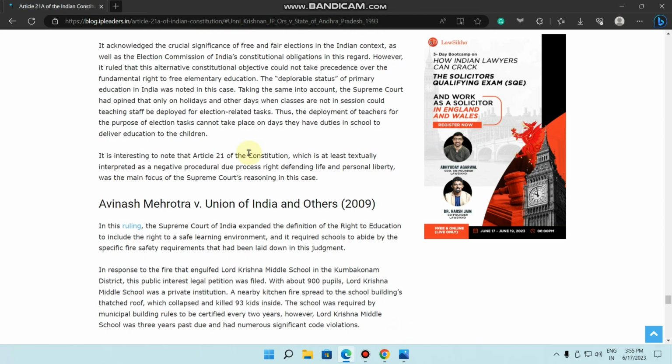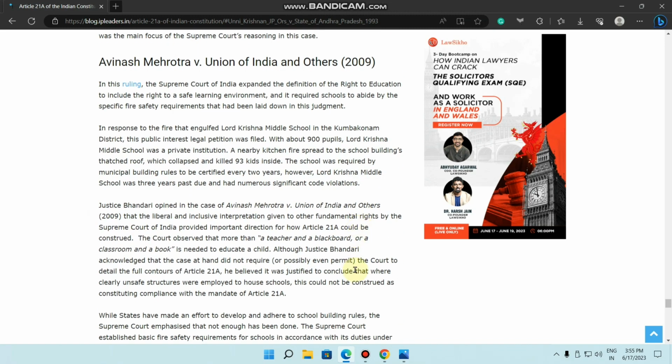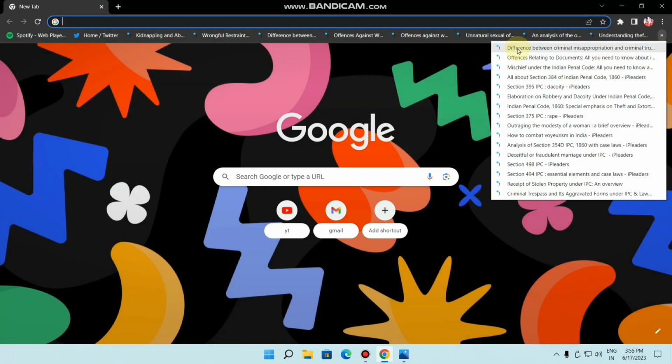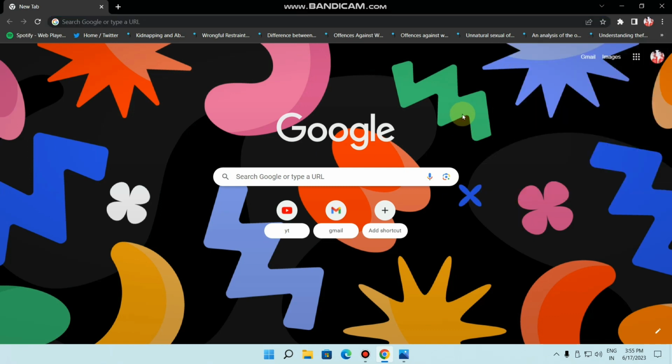That's how I study. Plus I highlight here also and read, and then after that everything is registered in my notebook. Similarly, I have IP Leaders blog for IPC. You can see here criminal misappropriation, criminal breach of trust, robbery, dacoity, everything. That's how every subject is done, through YouTube videos, through the IP Leaders blog.